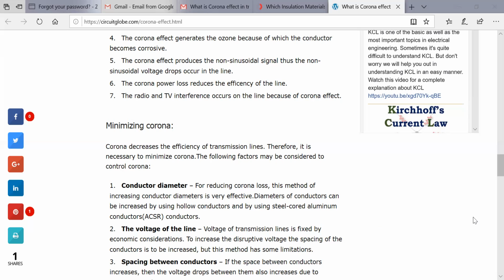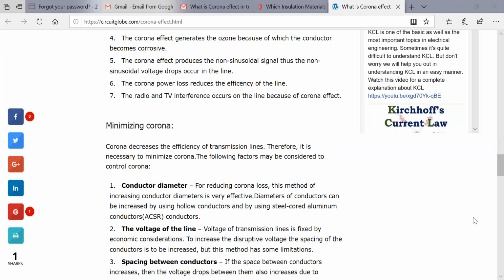The other thing to minimize the corona is the voltage of the line, the voltage of the transmission line. It is chosen from the economical or optimal point of view. The voltage of the transmission is fixed, so to increase the disruptive voltage, the spacing between the conductors is increased. But increasing the spacing has some limitations.